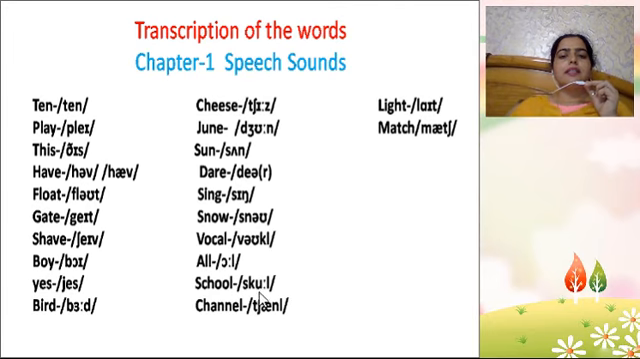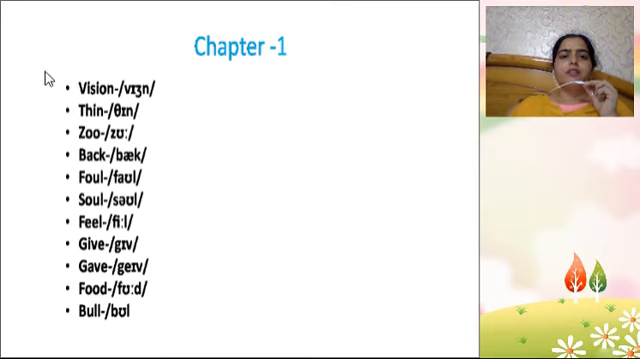School, s, k, long u, l, school. Channel, ch, a, n, l, channel. Light, l, diphthong, light. Match, m, a, ch, match. Next, chapter 1, words. Vision, v, i, z, n, vision. Try to observe the sound of j here is z.